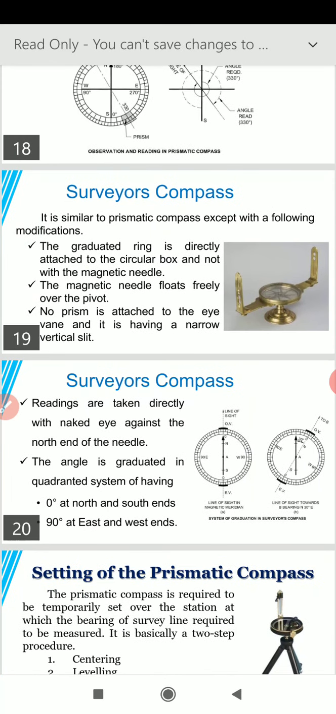Readings are taken directly with the naked eye against the north end of the needle in the surveyor's compass. The angle is graduated in the quadrantal system. So I have explained earlier also that in the surveyor's compass we divide the graduation in 4 quadrants. Then the reading is taken from the line, whether it is near to north or near to south end.